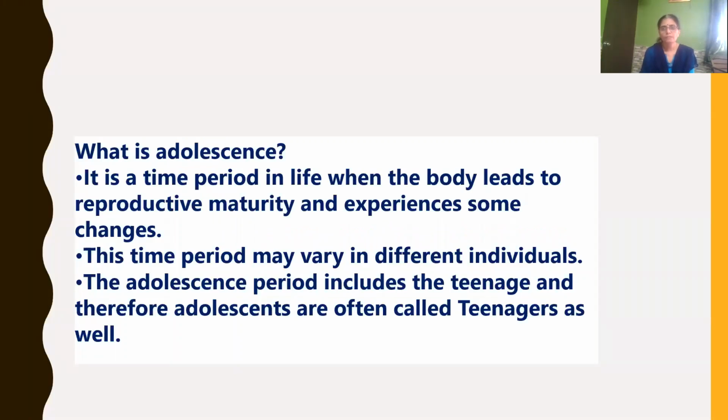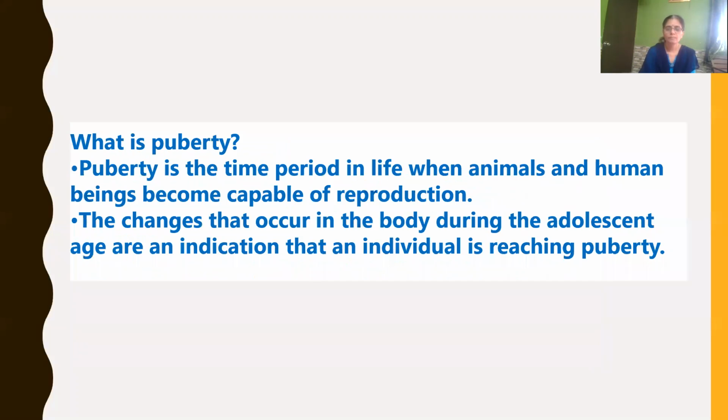Till now we have learned what is adolescence. Adolescence is a time period in life when the body experiences some changes by which it leads to reproductive maturity. And this time period, that is the adolescent period, may vary in different individuals. As the adolescent period includes the teenage, therefore adolescents are also called teenagers.